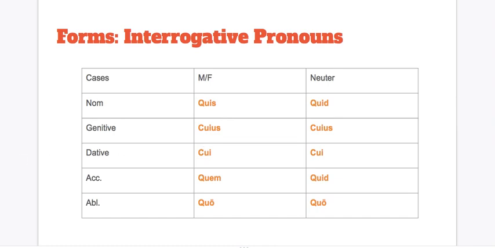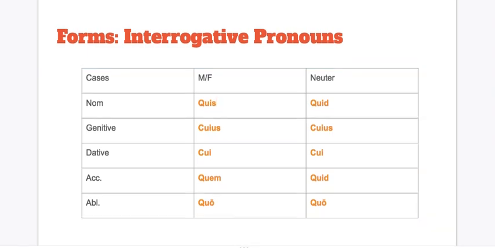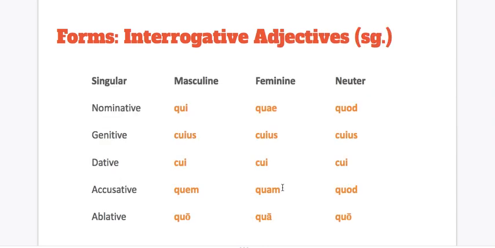So those are interrogative pronouns, and again, the same as the relative pronoun. The only difference is that neuter is quid now instead of quod, and we should know that because we're familiar with quid meaning what from all those usages we've had during the year. And then the masculine singular is quis instead of qui or quae. It's masculine or feminine because when you ask a question, who did this, you often are implying that it could be both a male or a female who did it. And so that's a good way to remember that quis can be both. Okay? All right, we're going to move on.